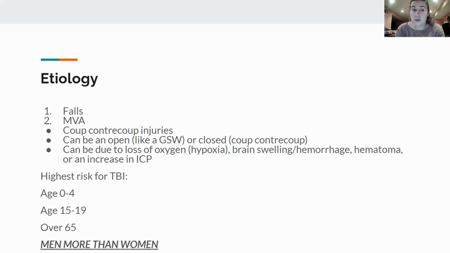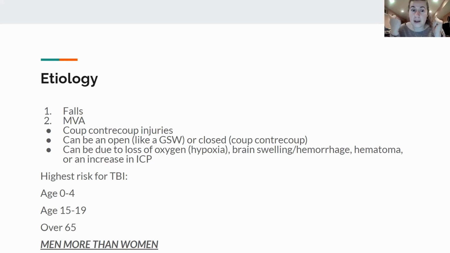And then also I'd say the most common reason would be an elderly patient has fallen, and that is why they're having a traumatic brain injury. The next common reason would be a motor vehicle accident. This is where we'll see that coup contrecoup injury. That's where the brain hits the front and then hits the back, and then it'll hit the front again. So then you have damage to both the front and the back of the brain, or it could be a side injury.